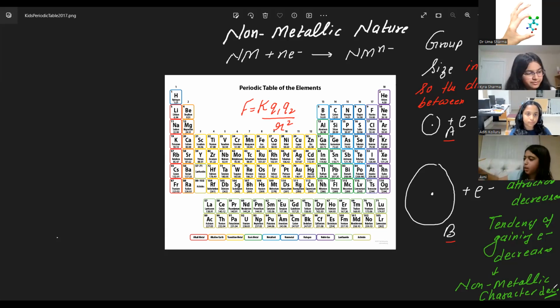That's it. And then size we are deciding down the group based on number of shells and screening effect, and across the period based on number of protons inside the nucleus, because shells and screening effect are not changing. Avni, is it clear to some extent? Don't worry, I'm going to ask plenty of questions and it will be more clear at that time.